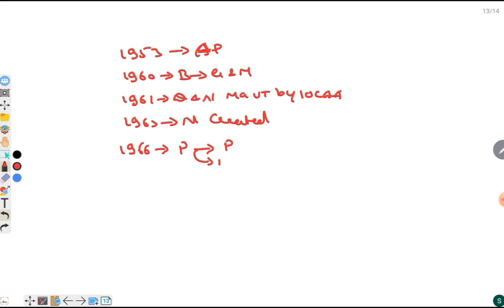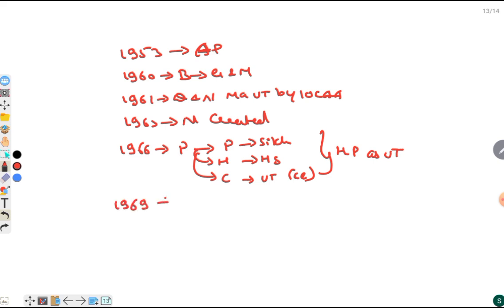and in 1966, Punjab was divided into Punjab, Haryana and Chandigarh. Punjab is mainly for Punjabi speaking people, and Haryana consists of largely Hindi speaking people, and Chandigarh was made a union territory and common capital. And in this year only, Himachal Pradesh was made a union territory. And in 1969, Meghalaya state was created, and in 1971, Himachal Pradesh was given statehood. Tripura and Manipur were also converted from UTs to states.